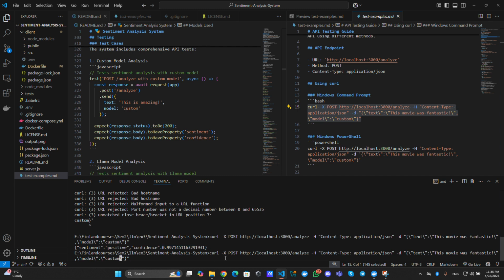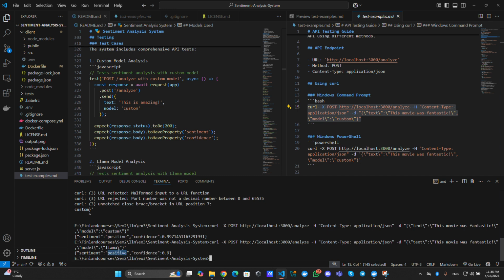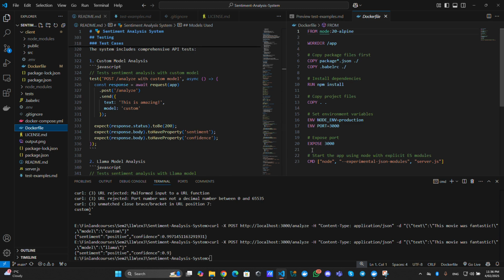If I change the model to llama, I can get also positive and a confidence of about 90%. We have also got Docker files for containerizing the whole project. I said we got two containers, one for frontend and one for backend, which is here.